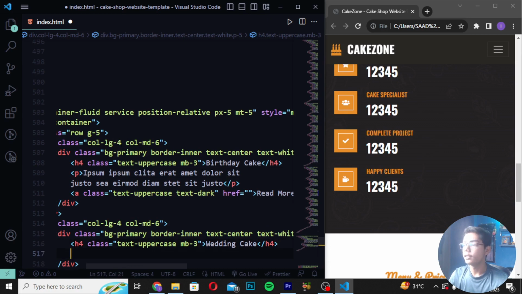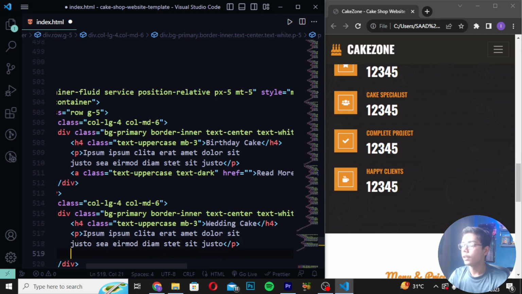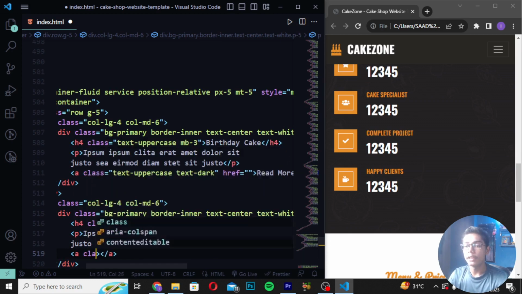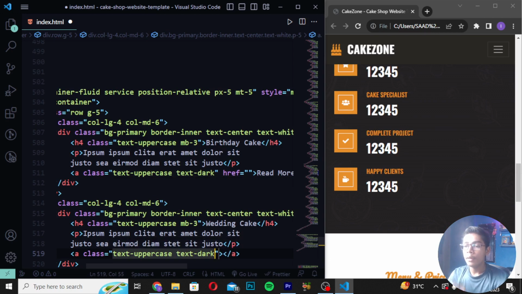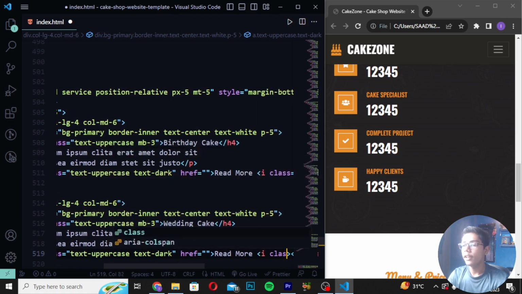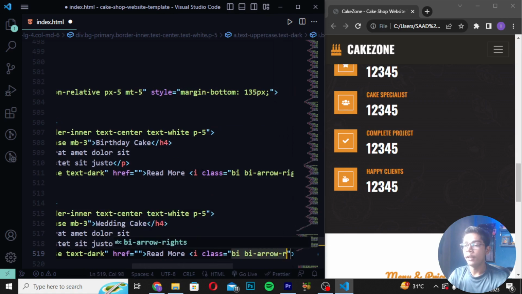Now when you've written this, you have to move down and write a p tag, paste this text here, and then I will press backspace from here. After writing this tag, you have to do one thing. You have to create an a tag, remove this href, and create a class in the place of it, which should be text-uppercase, text-dark. So after writing this, you have to move forward and write href, and then I will write here read more. Then create an i tag with class bi bi-arrow-right.